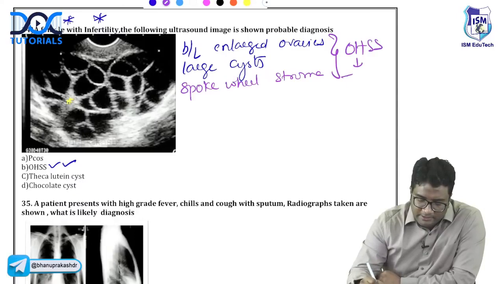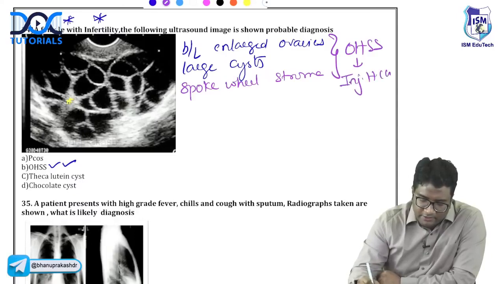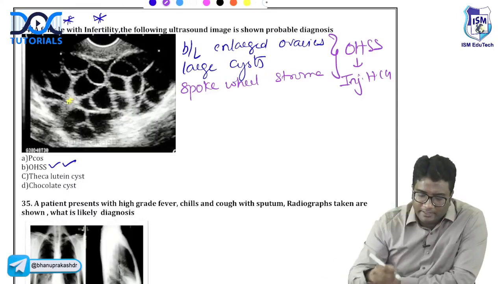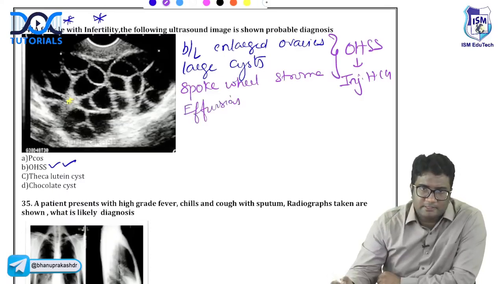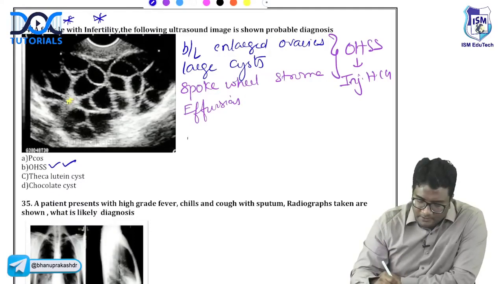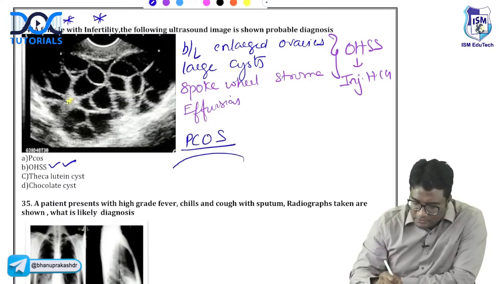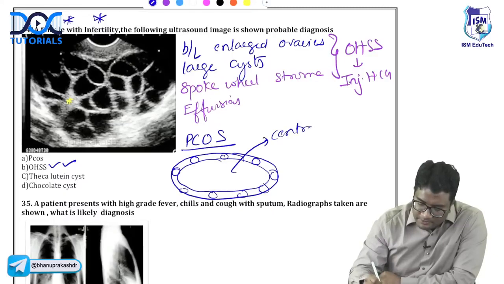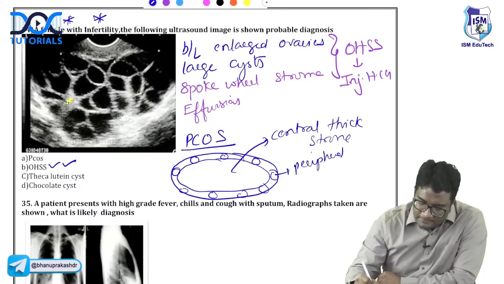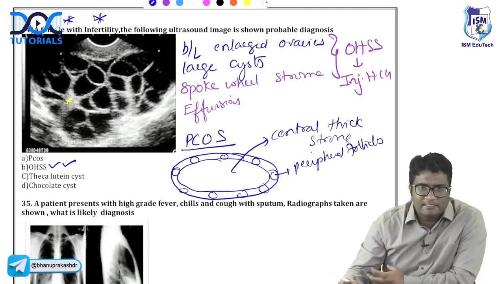Generally, it will be a female receiving HCG injections for infertility treatment. And you'll also see effusions, third space collections in OHSS. PCOS वैसा नहीं रहेगा. PCOS का image कैसा रहेगा? In PCOS, the stroma will be thick and you'll have peripheral small follicles, ring of pearls appearance. Central thick stroma will be there, and peripheral follicles will be there. And these follicles are not very big.